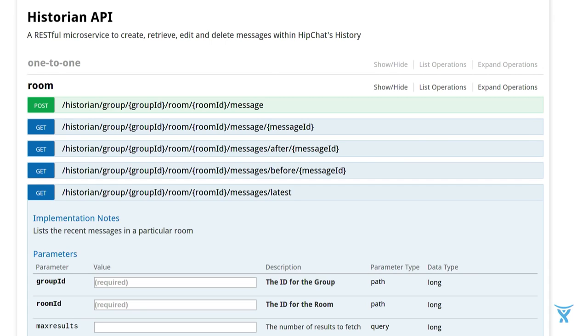And once it's up and running, we now have our new historian API. And this is just based off of Swagger. So if you haven't heard of Swagger, go check it out. Great way to document stuff. So we have our service, we have our data store, we have our API to the cloud.